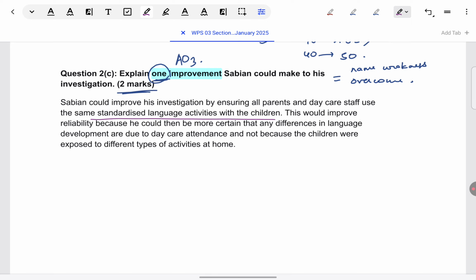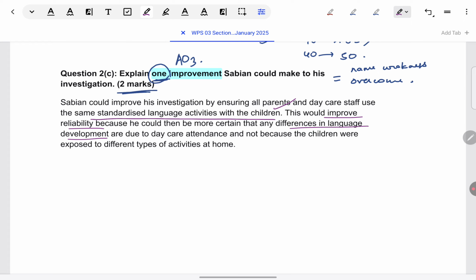So this is the identification of the weakness, that standardized activities are not being used. It's only worded positively to suggest how it can move towards a strength. But in a sense, it's identification of a weakness. Then exactly why this needs to be done, how it needs to be done, that's present in the next sentence. Because it'll improve reliability because of the consistency, and any differences in language development will be eliminated.